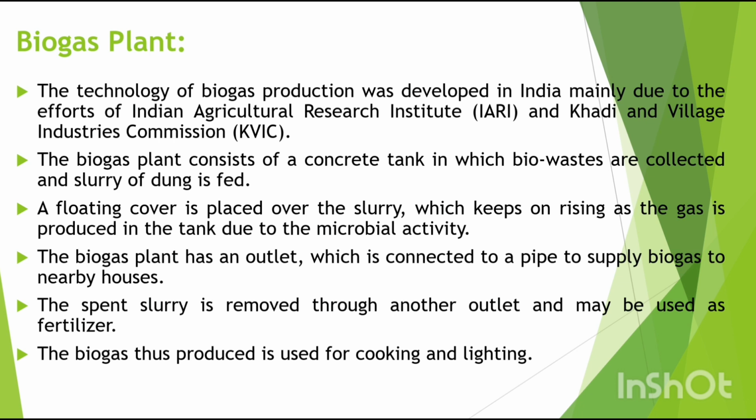The biogas plant has an outlet which is connected to a pipe to supply biogas to nearby houses. The spent slurry is removed through another outlet and may be used as fertilizer. The biogas thus produced is used for cooking and lighting.